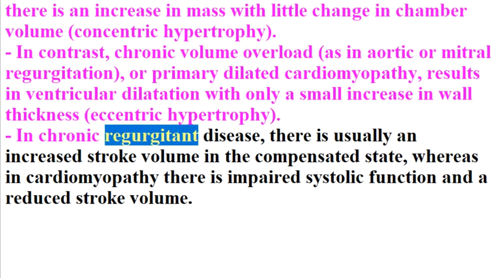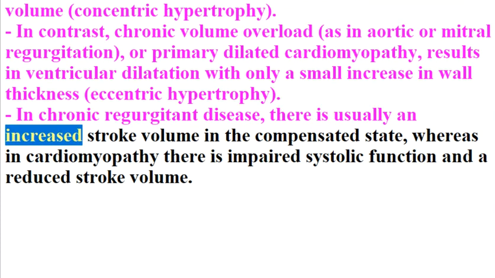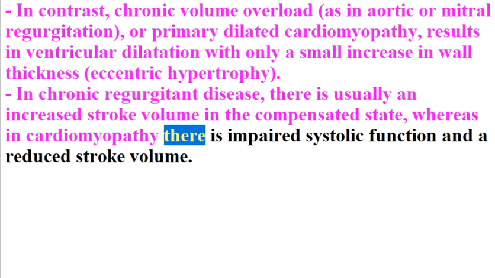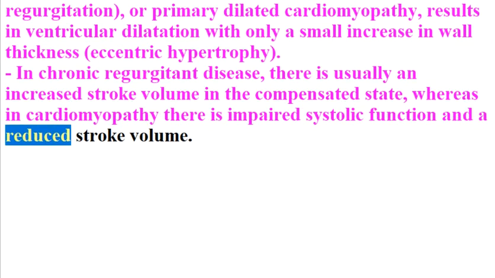In chronic regurgitant disease, there is usually an increased stroke volume in the compensated state, whereas in cardiomyopathy there is impaired systolic function and a reduced stroke volume.